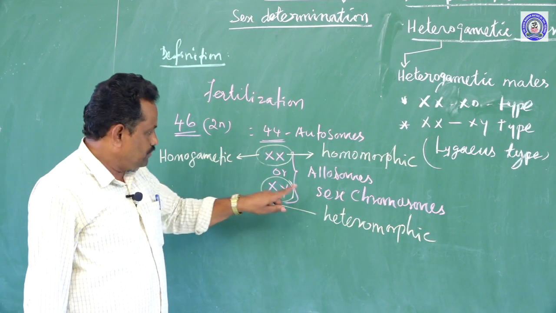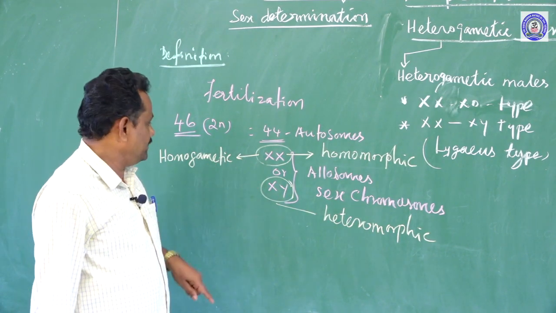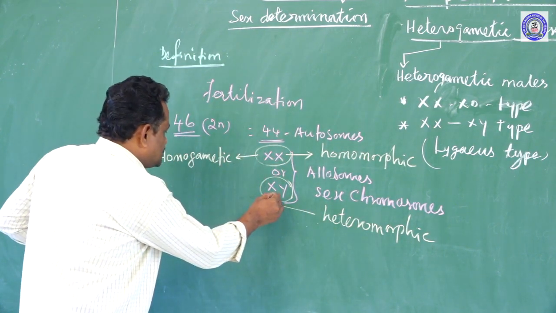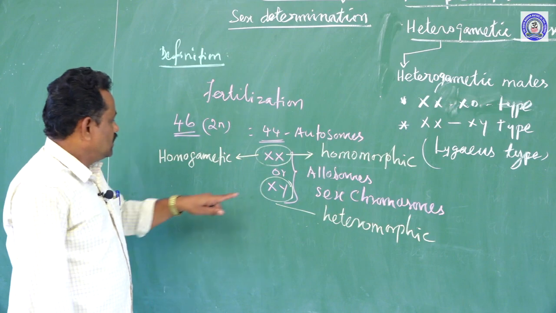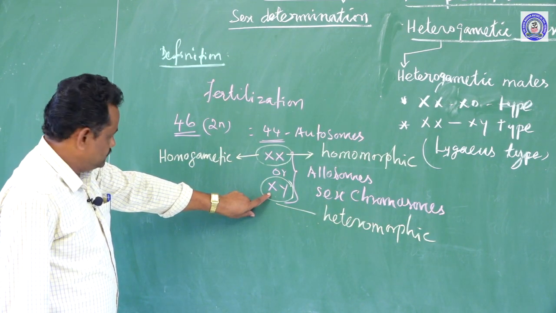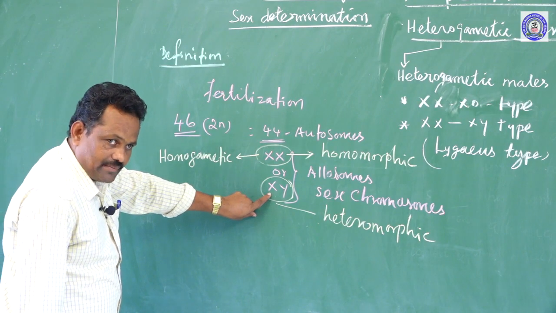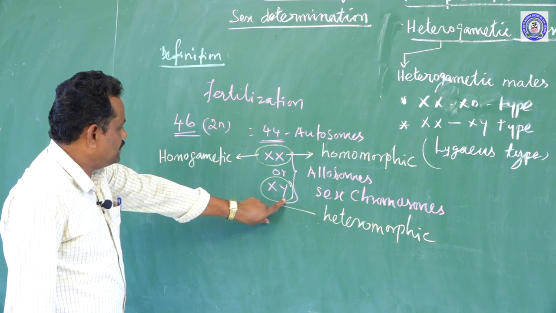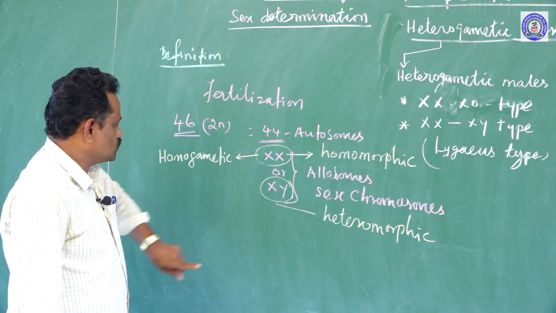But in the case of male, in the case of human being, the individuals produce the gametes with 2 different sex chromosomes. So, 50% of the gametes contain X chromosome and 50% of the gametes contain Y chromosome.